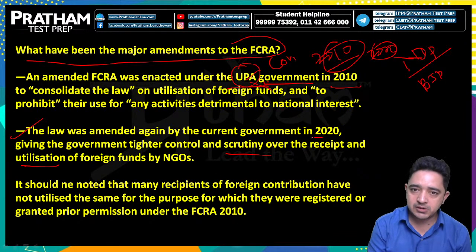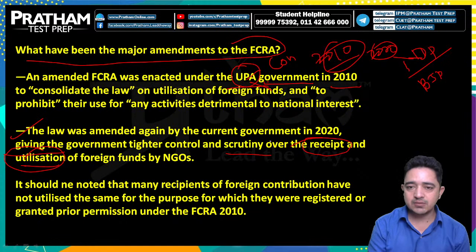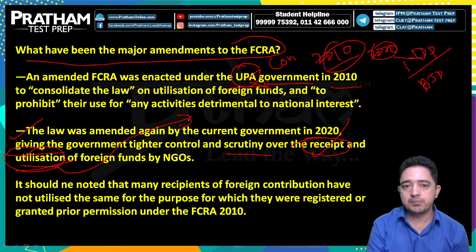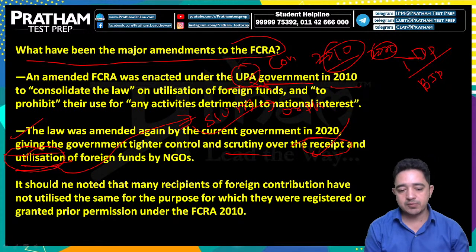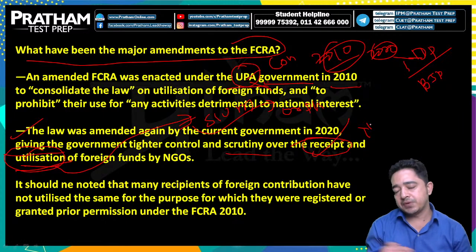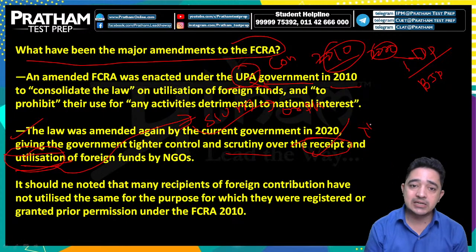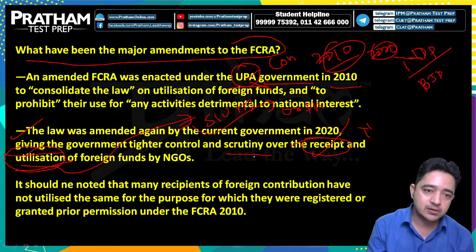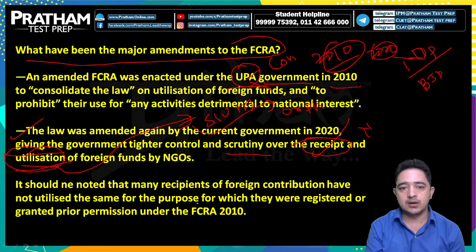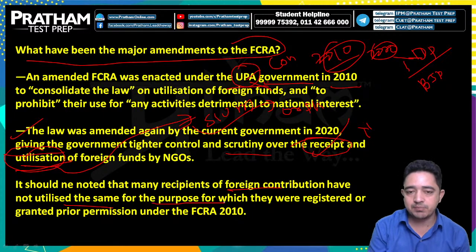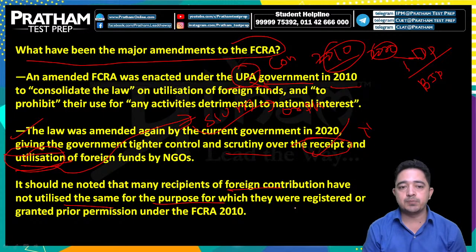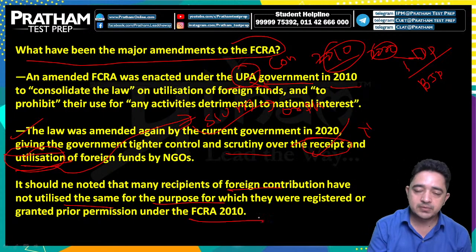What does it mean? The words receipt and utilization have been mentioned. Receipt means how many funds you have accepted. And utilization means that if you got funds for the purpose of, say, slum education, you cannot spend them on an orphanage. Whatever purpose you received the funds for, you have to spend on the same purpose. So that if any NGO is somehow helping any political party, they can easily keep an eye on that. It should be noted that many recipients of foreign contribution have not utilized it for the purpose for which they were registered or granted prior permission under the FCRA 2010, which was amended in 2020.